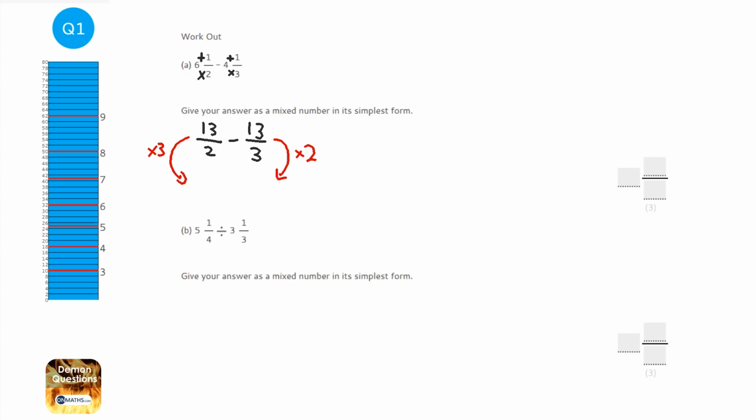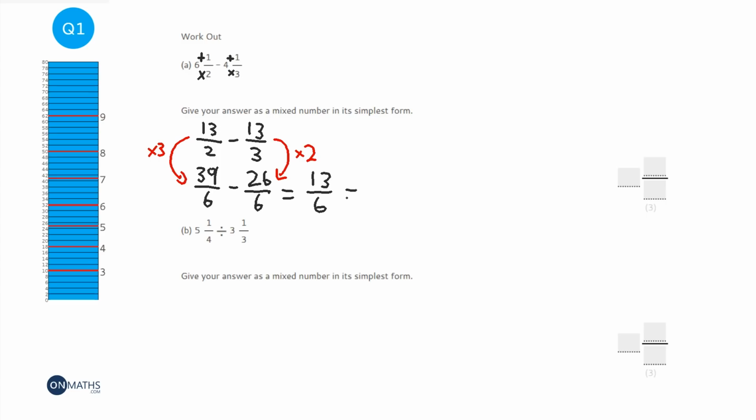So 13 times 3 is going to be 39 over 6. And 13 times 2 is going to be 26, and then 3 times 2 is 6. Now we just simply subtract the tops, which is going to be 13, and then put it over the same denominator as we've had in the 2 fractions there, so it's going to be over 6. So we need to make it a mixed number in its simplest form.